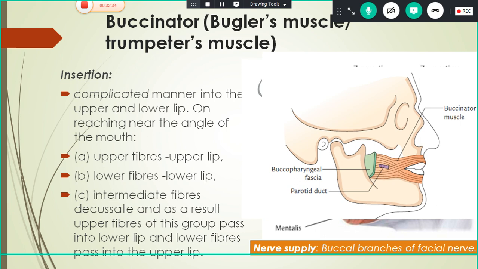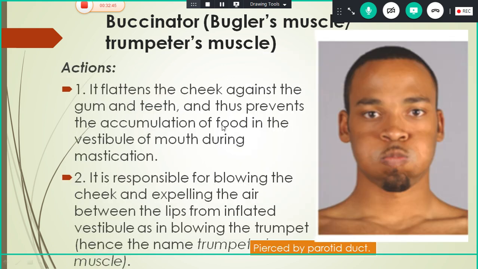I will continue with the nerve supply. This is also supplied by the facial nerve, the buccal branch of the facial nerve. The main action of the muscle here is that it flattens the cheek against the gum and teeth, and mainly it prevents the accumulation of food in the vestibule of the mouth during mastication. It is also responsible for blowing of the cheek and expelling the air, as the trumpeters do.